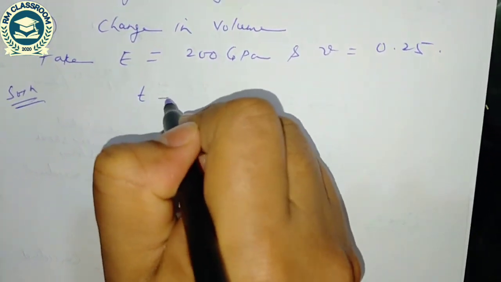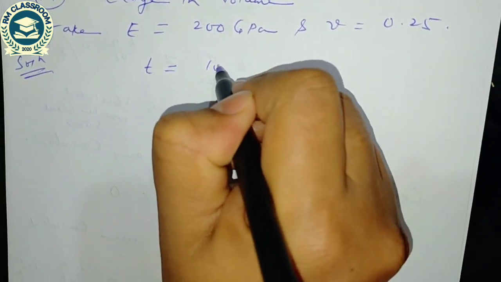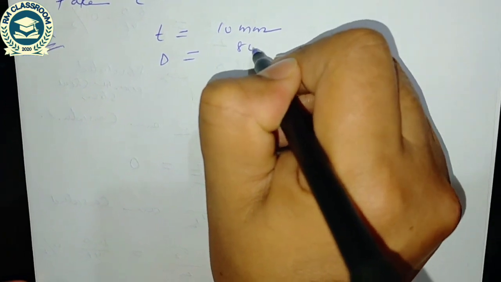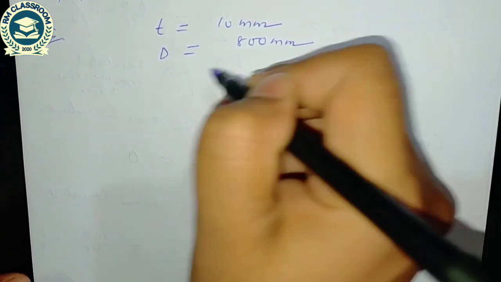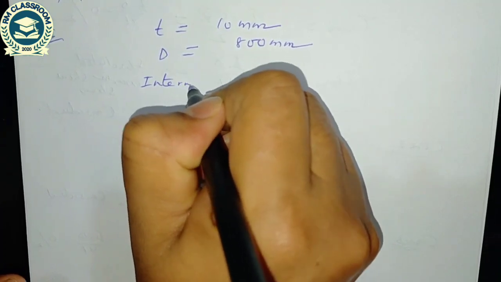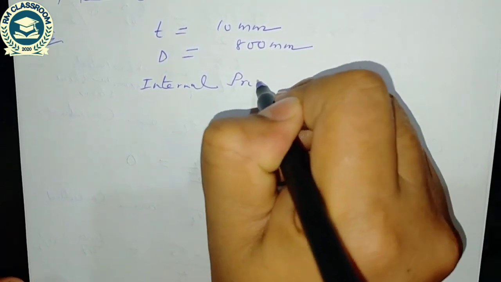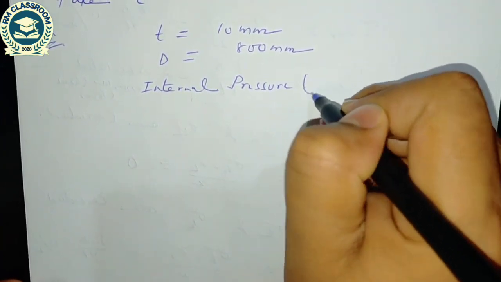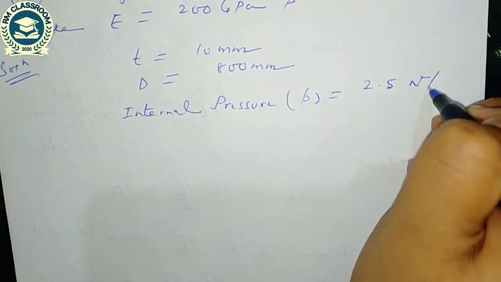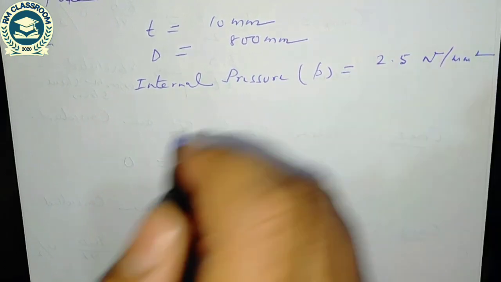Thickness is given as 10 mm, diameter of the shell is given 800 mm, 0.8 meter means 800 mm, internal pressure P is equal to 2.5 Newton per mm square.